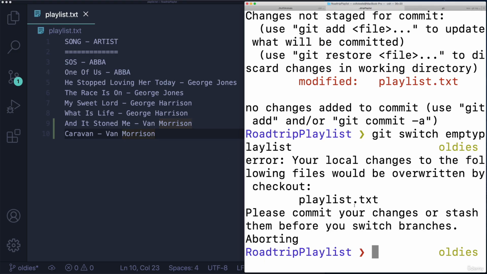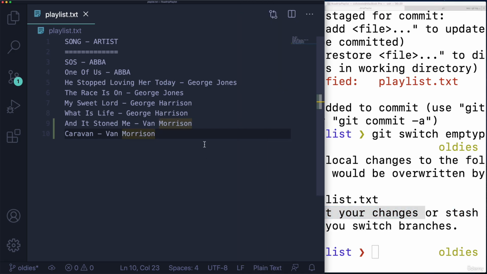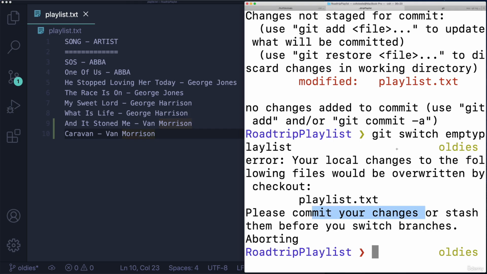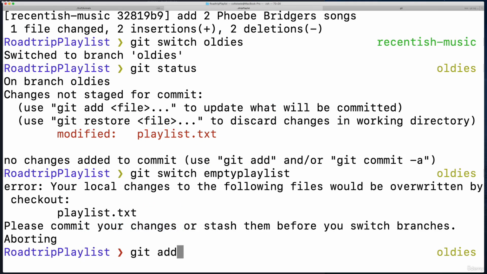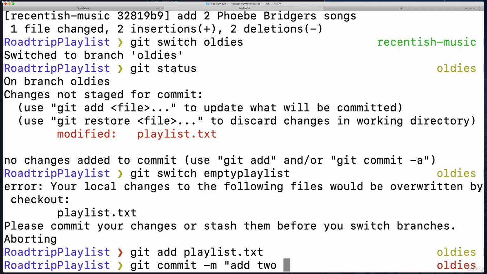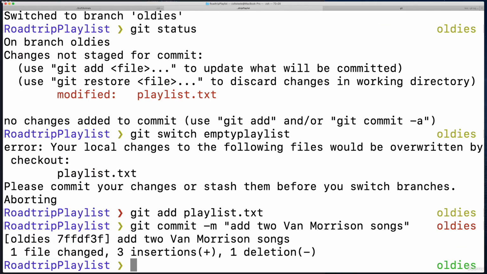So it says, please commit your changes or stash them. We will learn more about stashing in just a couple of sections from now. So for now, that's not an option. For now, our only option is to commit our work or just delete it, I guess, and not make those changes. So I am going to commit that. Git add playlist, git commit -m add 2 Van Morrison songs. Just like that. And now I can switch.